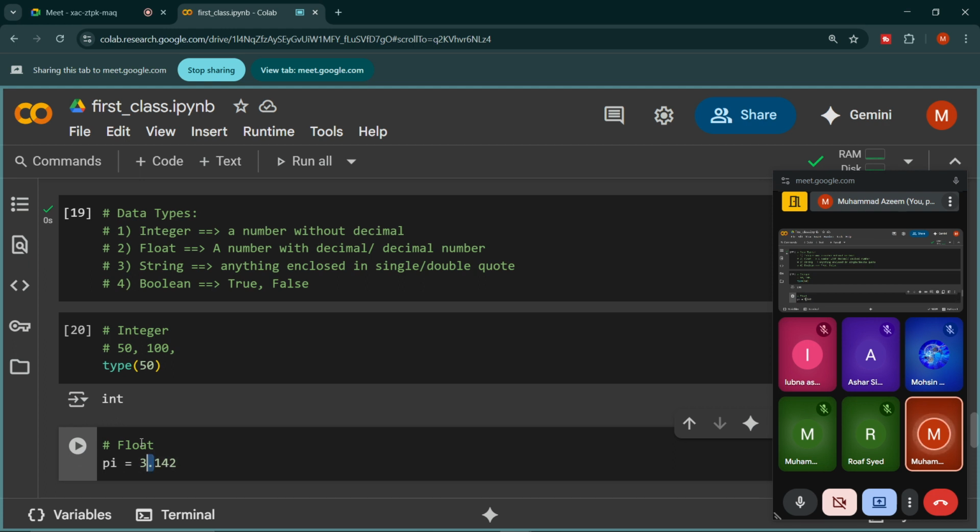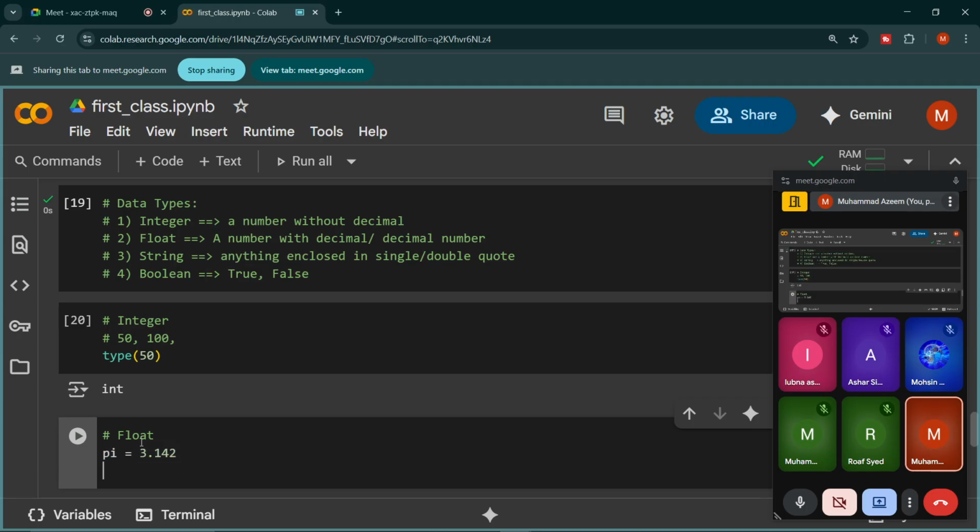Now we have a point here, so this number is of type float. We are storing this value, 3.142, into the pi variable, so pi will also have the data type of float.